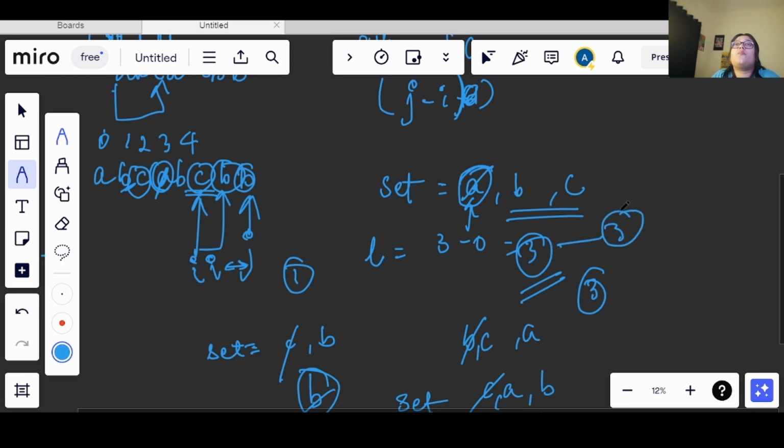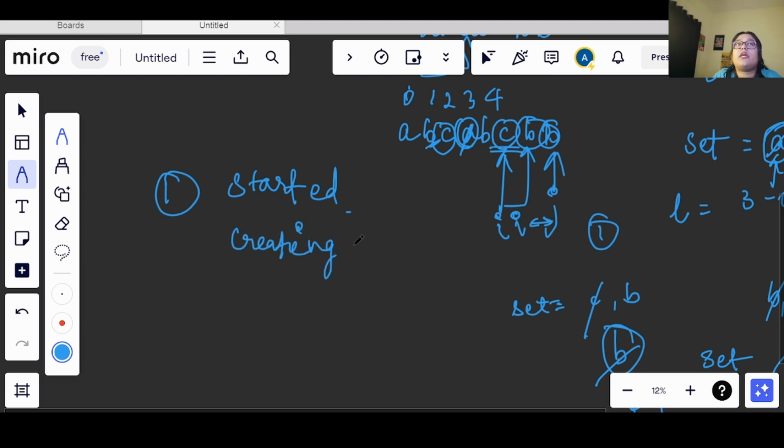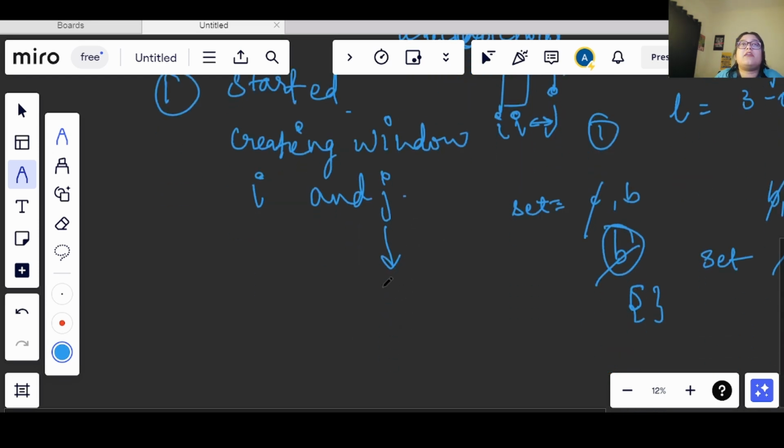So basically what we were doing here is, let's write down those steps. First of all, we started creating a window. Now how do we create a window? Use two pointers, I and J, and one will be sliding faster. So this was sliding, with J as an iteration counter.